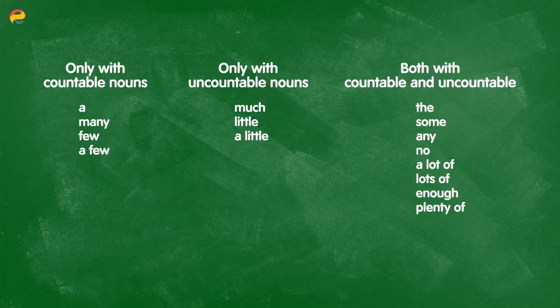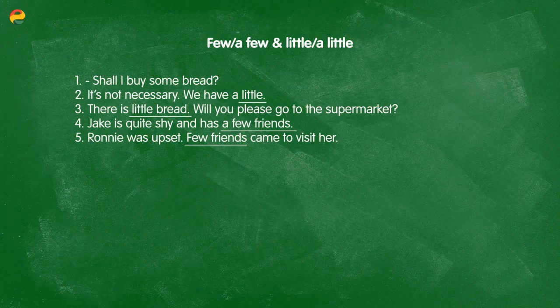And finally, there are some phrases that we can use together with both countable and uncountable nouns. For example, the, some, any, no, a lot of, lots of, enough, and plenty of. All of these may be used with countable and uncountable. But earlier, I'm sure you heard me mention two very similar sounding phrases, few and a few, as well as little and a little. So let's review the difference between these two.